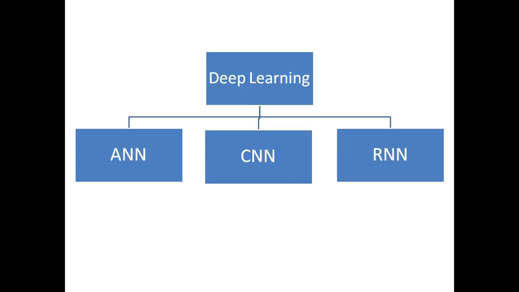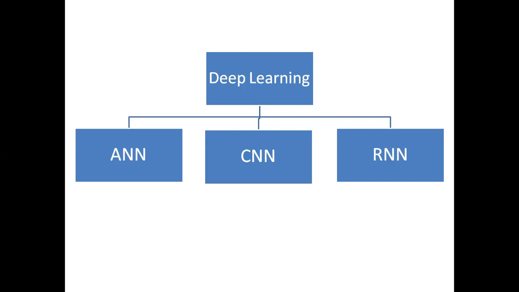So in deep learning, again, there are three types of categories, which are ANN, CNN, and RNN. Deep learning techniques are based on the neural network architecture. Now, if we have a data set which is based on numbers, then artificial neural network works very well with such kind of data. Next, we have convolution neural network.